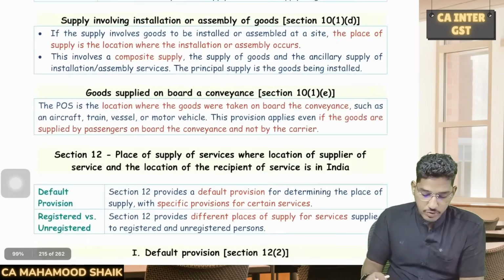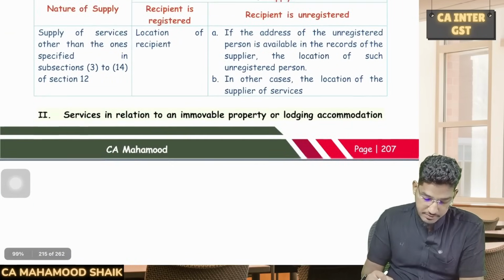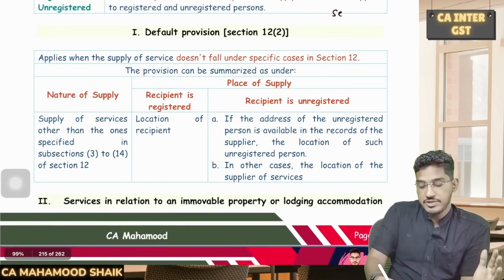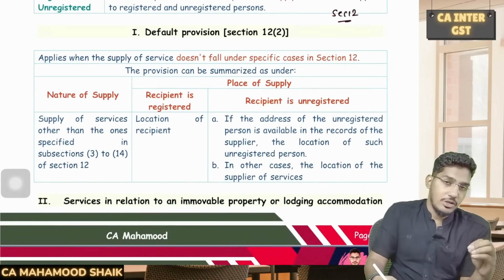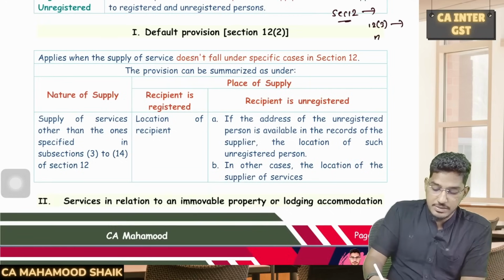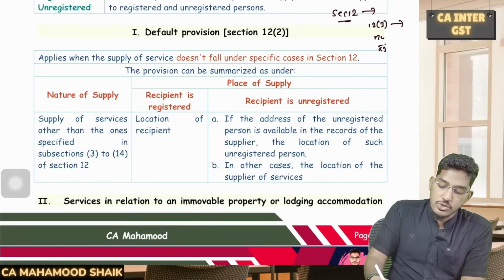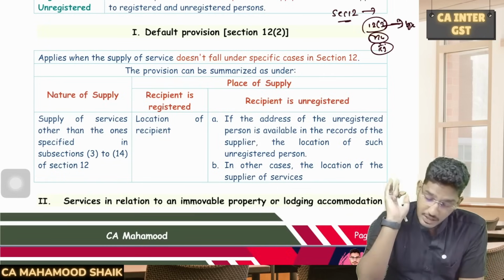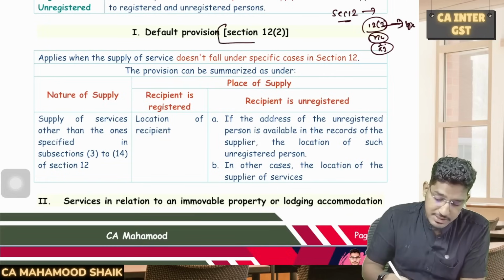So now we will go to how to determine the place of supply for services. In section 12 of the IGST Act, we actually talk about how to determine the place of supply for services. We have various subsections, starting from 12 subsection 3, 12 subsection 4, 12 subsection 5, like that. Starting from 12 subsection 3, each subsection will be talking about specific services and how to determine the place of supply. However, we have one default provision, 12 subsection 2.